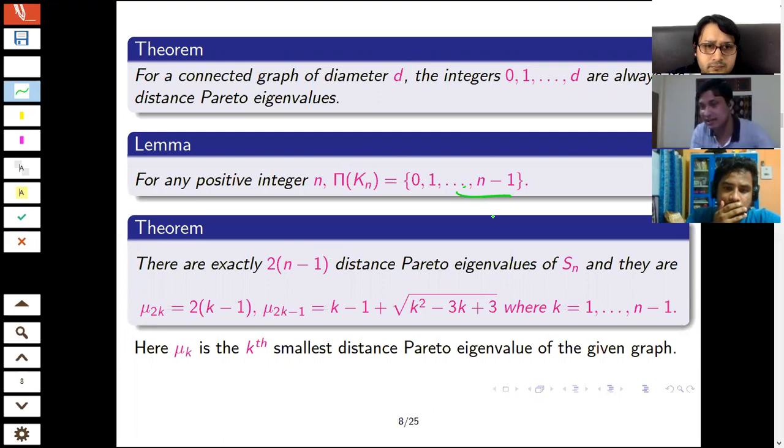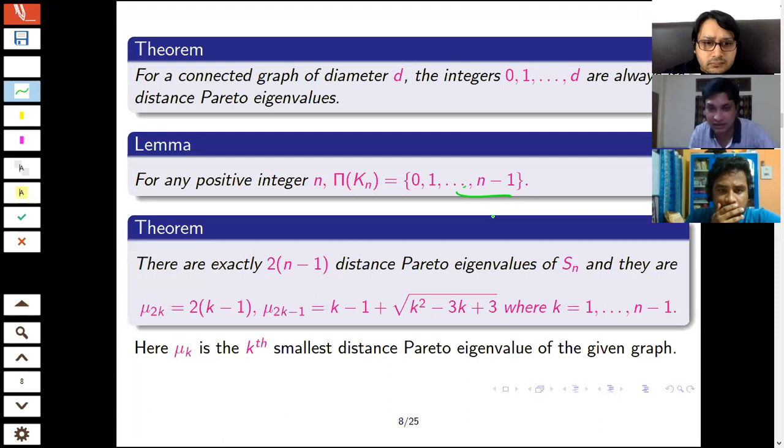That is n eigenvalues, and not 0 and 1 only. It is the only graph, the complete graph of order n, that has exactly n distance parameter eigenvalues. If you consider any other graph, we will see it has more than n distance parameter eigenvalues. The integers may be greater than n, or n minus 1.